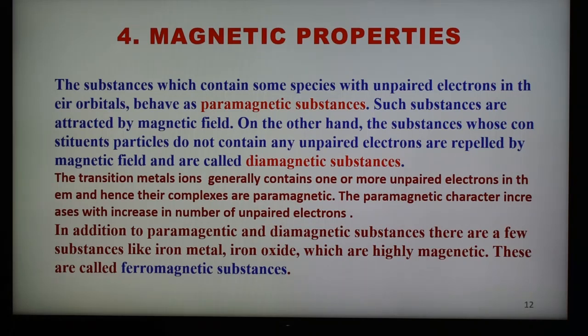So substances which contain species with an unpaired electron in the orbital show paramagnetism, which is due to the presence of one or more unpaired electrons. So substances which have unpaired electrons are paramagnetic in nature, and they are strongly attracted toward the magnetic field. As we know, in the case of the first transition series, most of the elements have a number of unpaired electrons, and therefore the majority of the elements of the first transition series are paramagnetic in nature.